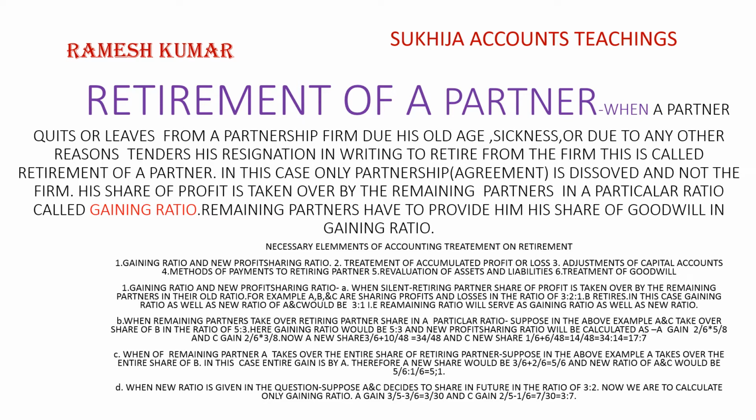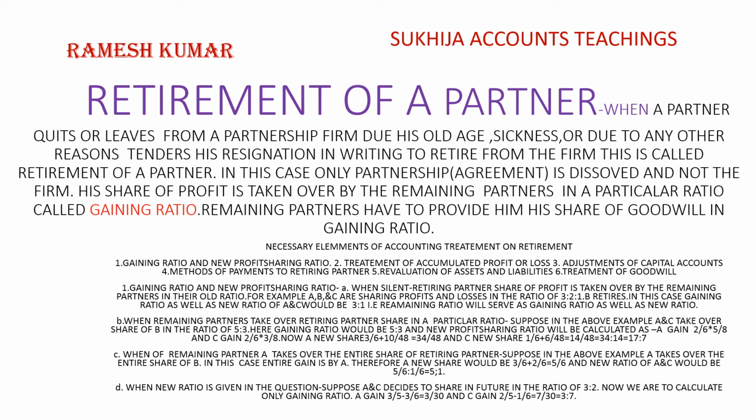His share of profit is taken over by the remaining partners in a particular ratio called gaining ratio. Remaining partners have to provide him his share of goodwill in the gaining ratio.